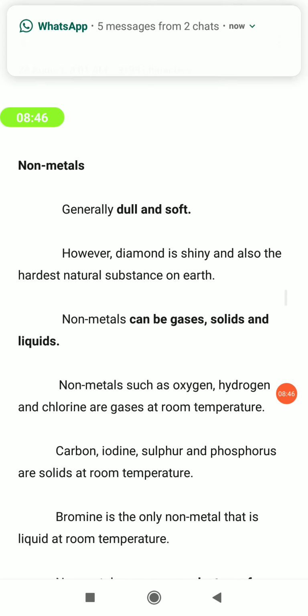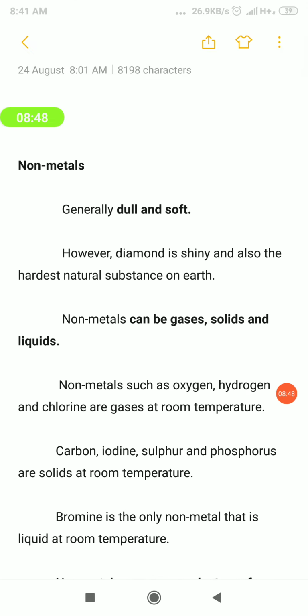Now we are going to see the non-metals. They possess properties just opposite to that of metals. There we saw they will be hard and shiny, but here they will be dull and soft. But here also there is an exception. Diamond is a form of carbon. It's very hard, and also it is very shining. Generally non-metals won't possess the property of hardness, but diamond is the exceptional case.